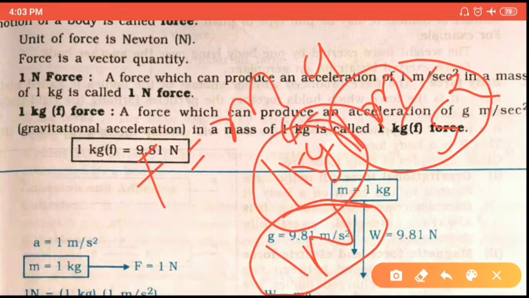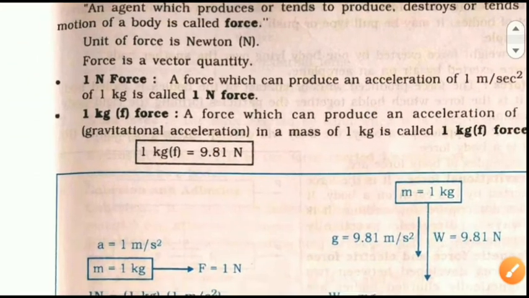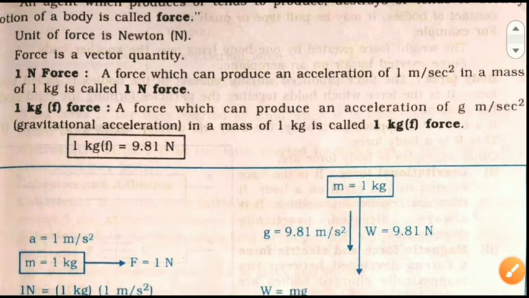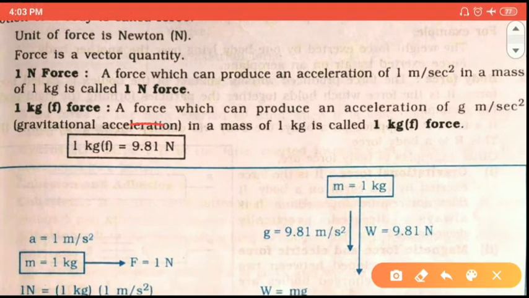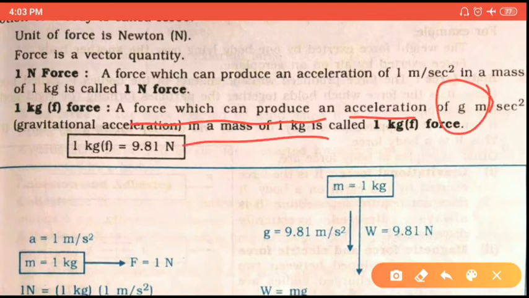Okay, clear? Now 1 kgf is nothing but the force which can produce an acceleration of g meter per second square in a 1 kg mass.